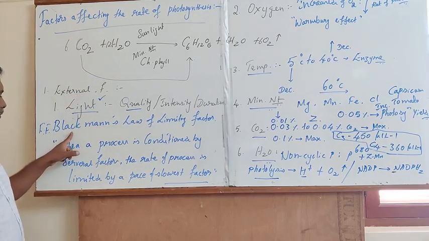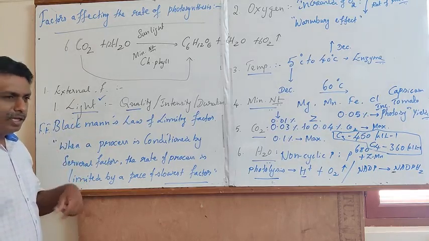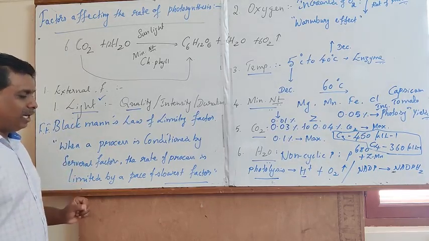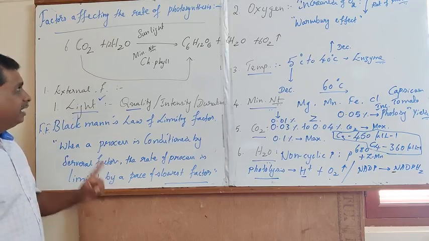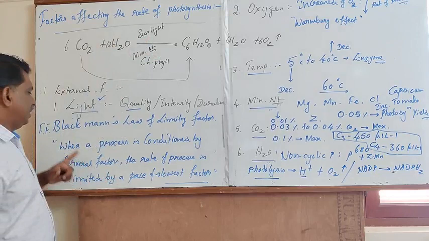This law of limiting factor was put forward by F.F. Blackman, in order to explain the essentiality of the intensity of sunlight.